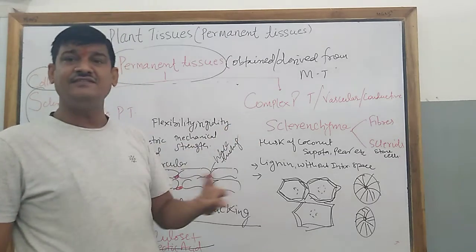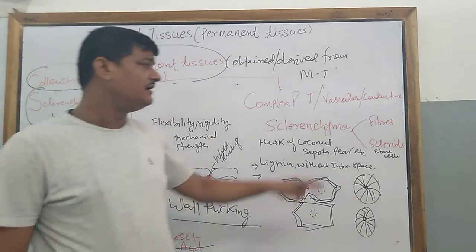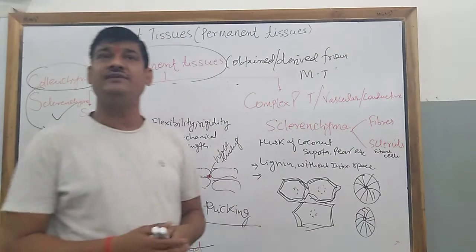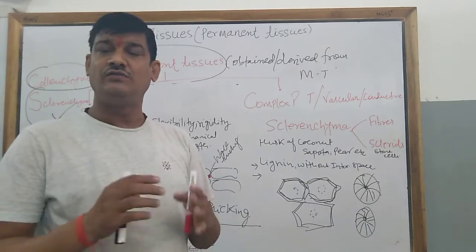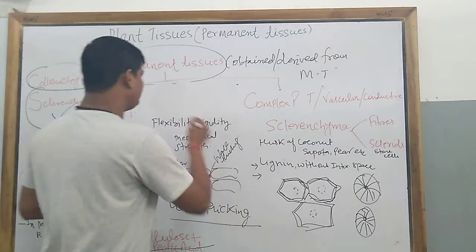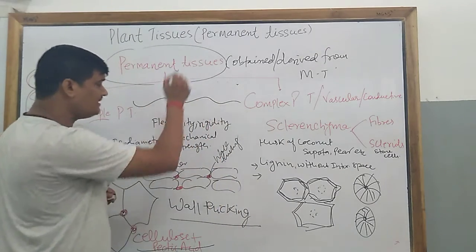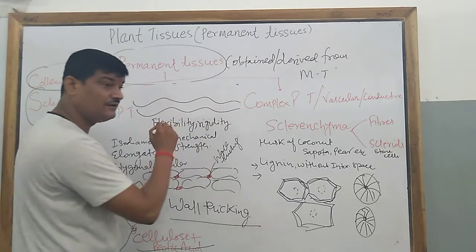They exist in two forms in the plant body, either in the form of fiber. You have seen the husk of coconut, you have seen the sunhemp fiber. Those fibers are elongated structures. So this is the fiber.